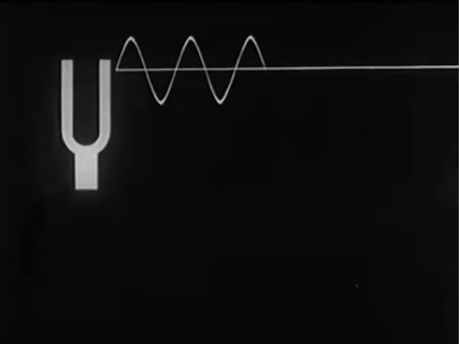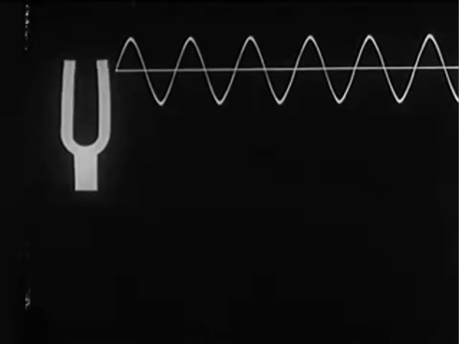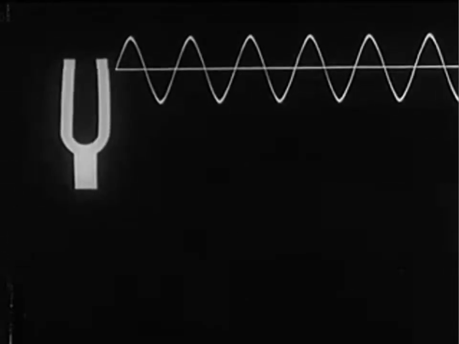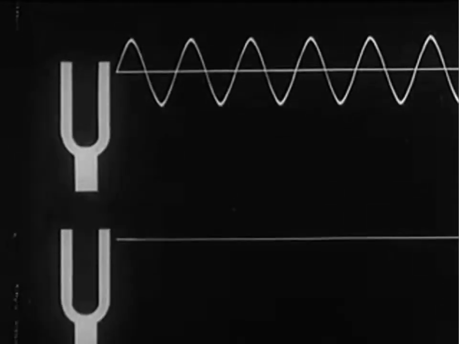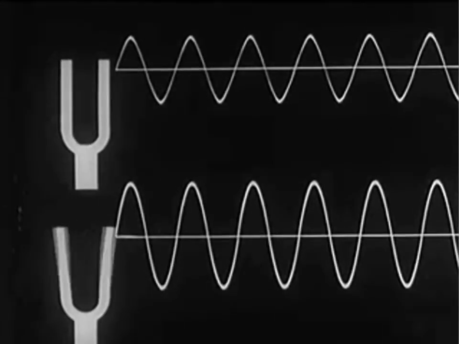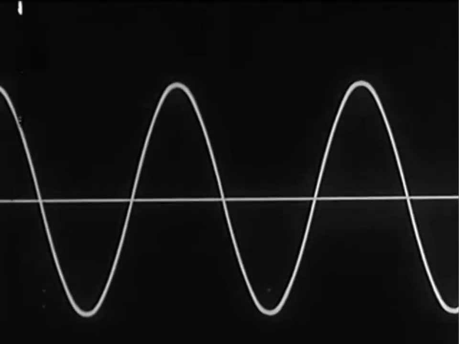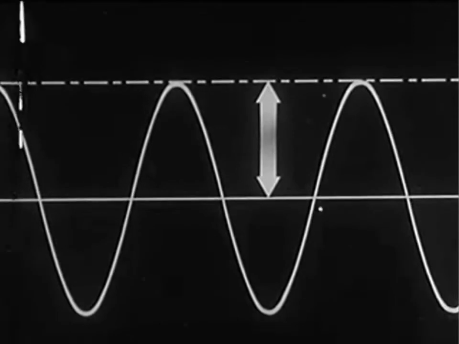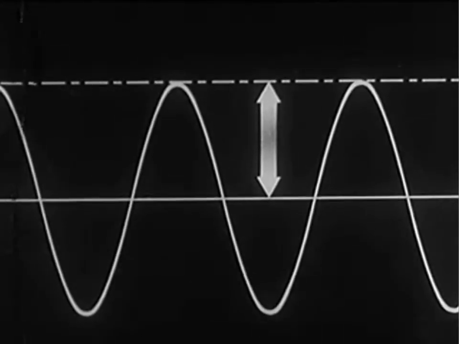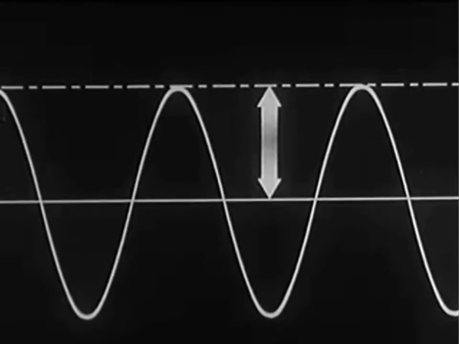We begin with loudness. Every sound sets up a disturbance in the transmitting medium. The larger the disturbance or displacement of the individual particles, the greater is the height of its graph above the neutral line. This displacement above the neutral line is called amplitude, and it is amplitude that determines loudness. As its loudness increases.